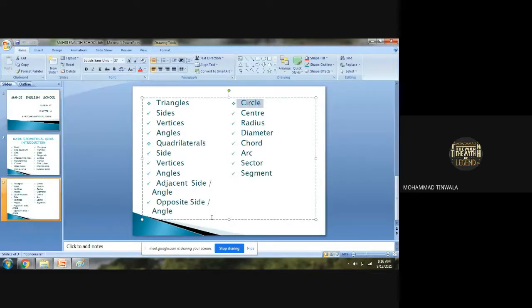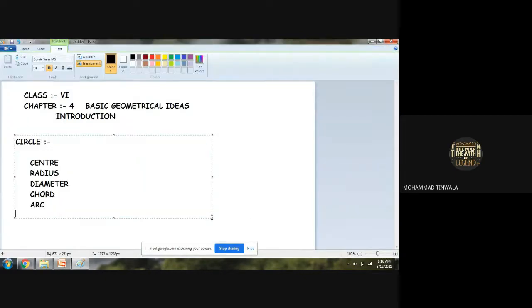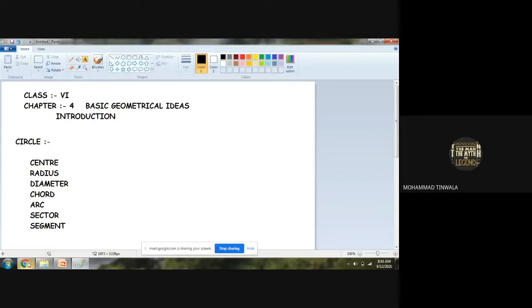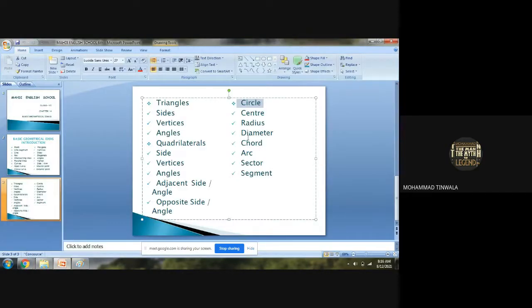Then we have to study sector. We have to study segment. Any doubt here? These are the topics what we have to follow here. Center, radius, diameter, chord, arc, sector, segment.